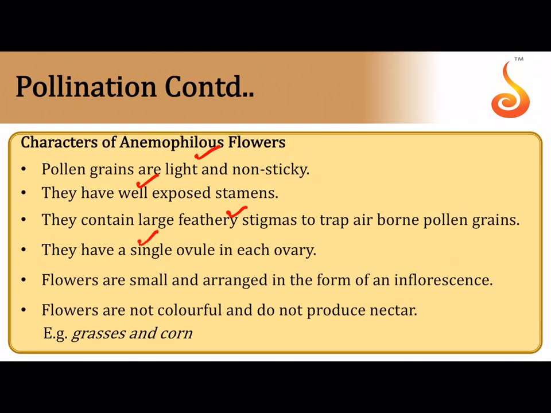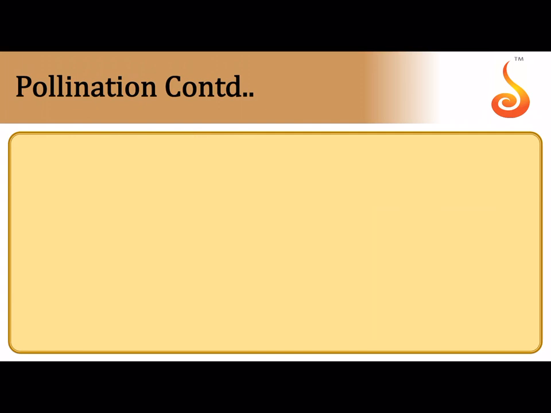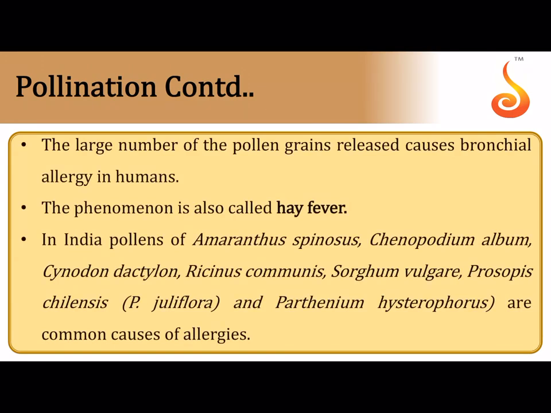There has to be a single ovule to increase the chances of pollination and fertilization, and the flowers must be arranged into a cluster to increase the chances of pollination and also to make them more obvious. So they are small and arranged in a cluster so that if pollen comes, they can grab all the pollen at a time, and many seeds can be formed at a time. So you have an inflorescence with many florets in it, not just a single flower. And flowers are not colorful because wind is pollinating them. There's no need to bribe anybody for this.